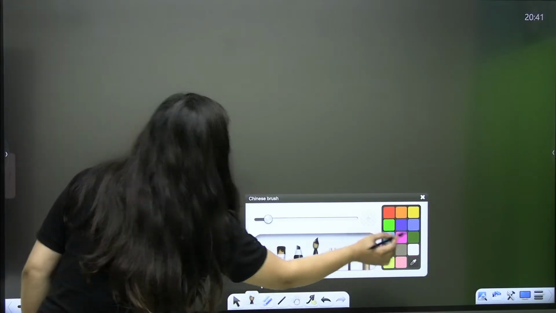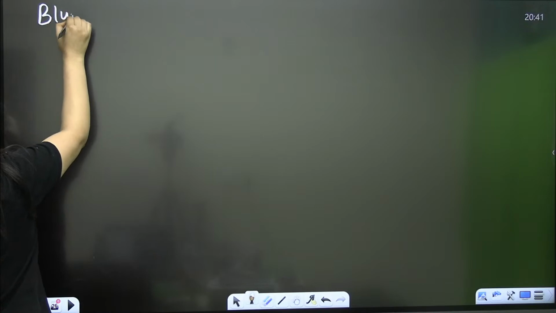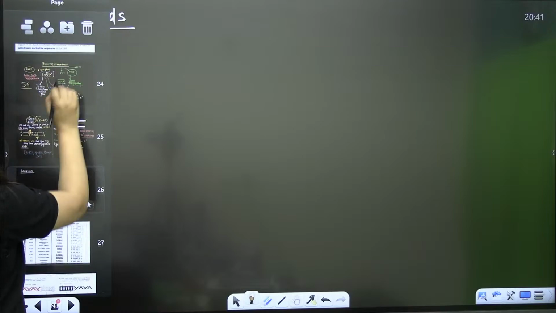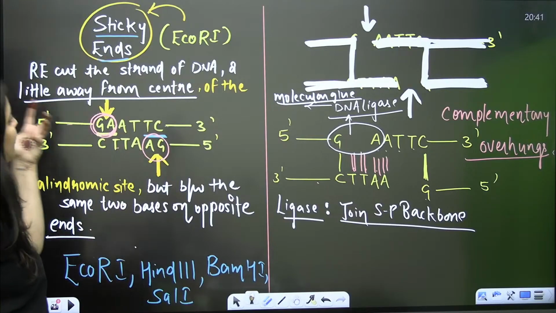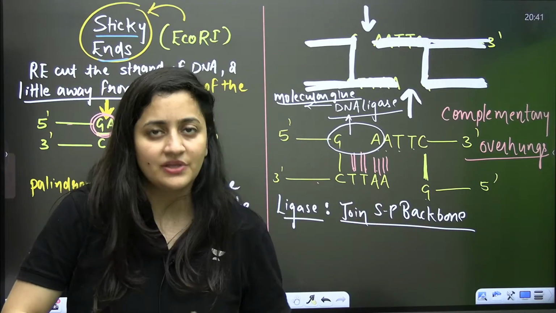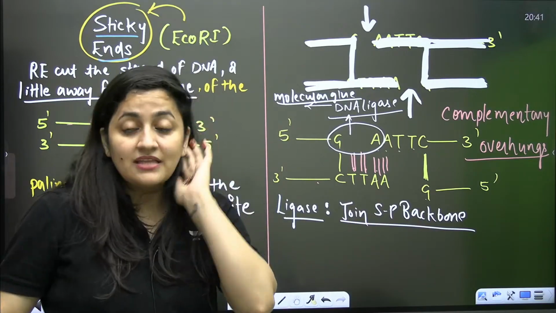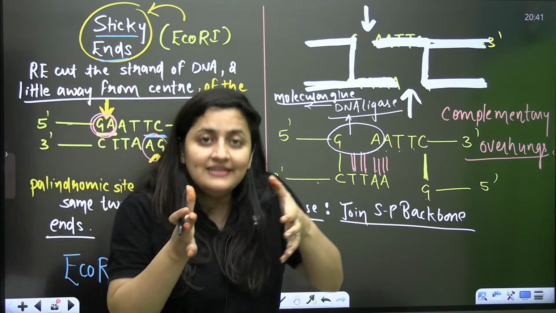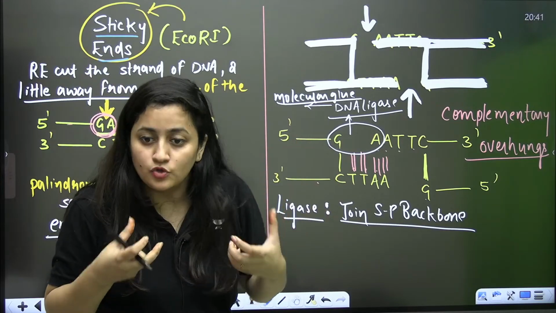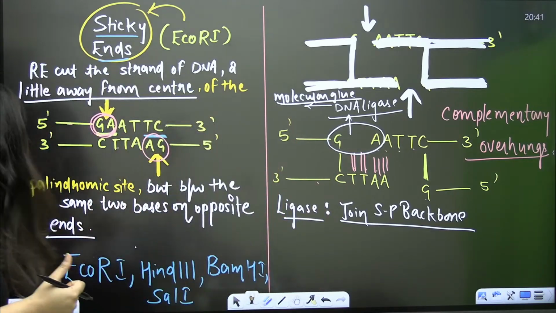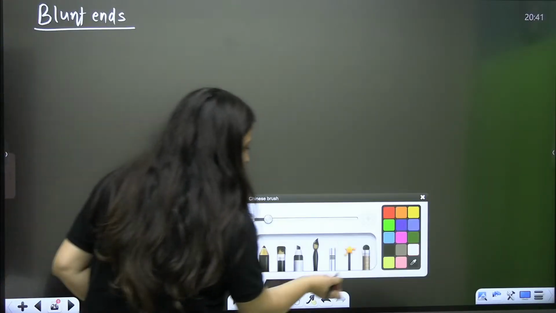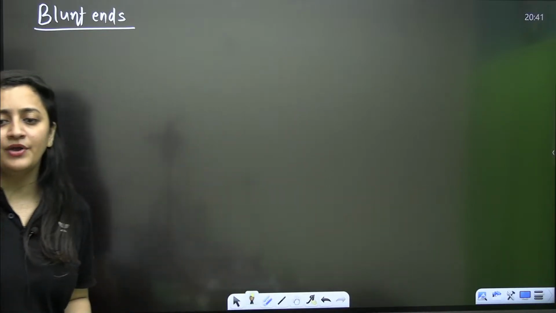Another point is blunt ends. When I was explaining the sticky ends, I told you that restriction enzymes cut the strand of DNA a little away from the center of that palindromic sequence, but it will consider two same opposite bases. But when you are talking about blunt ends, which restriction enzymes are going to make blunt ends?